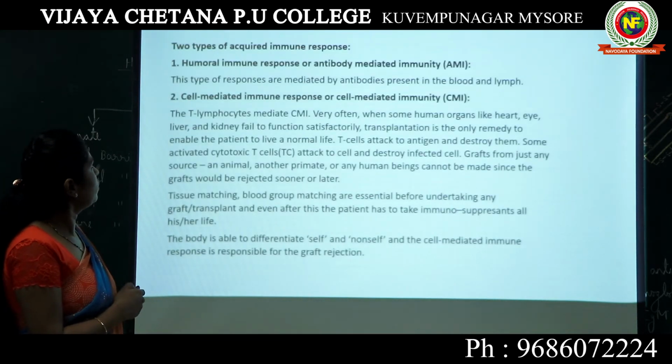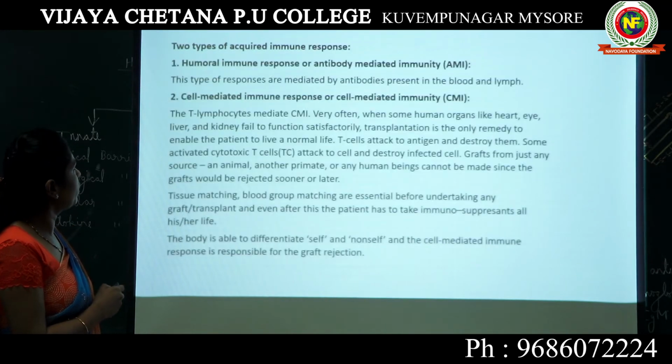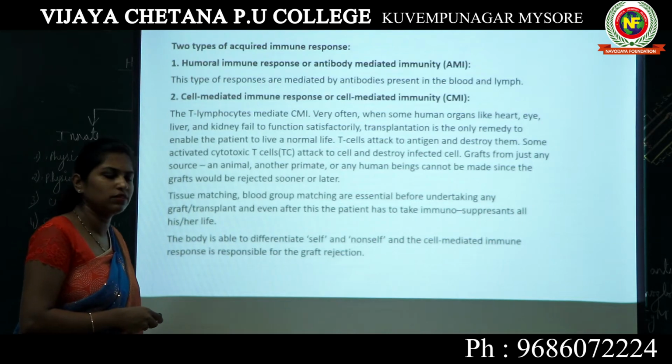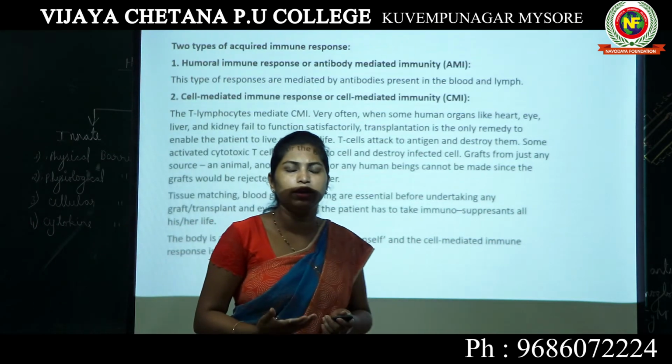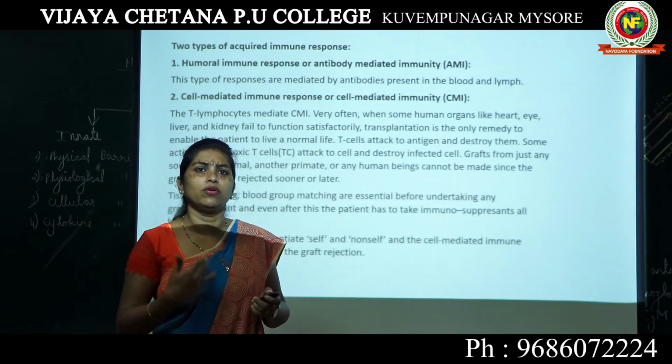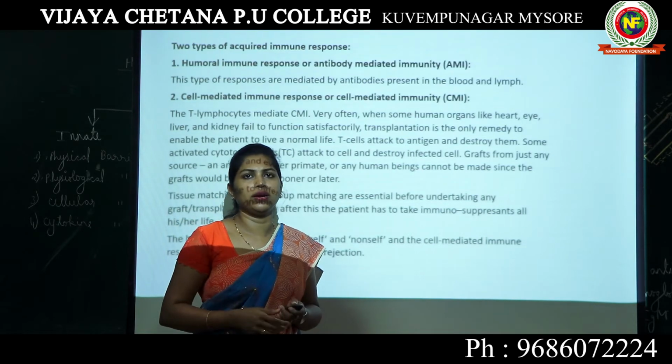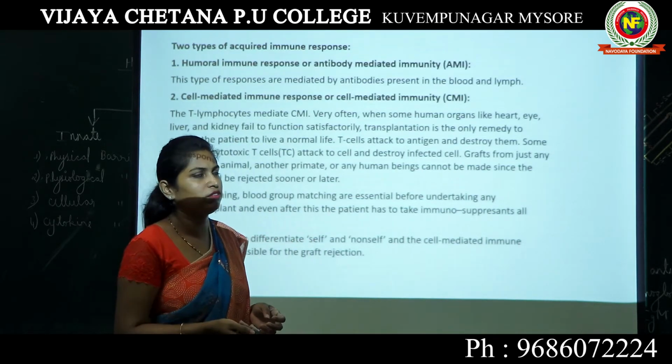Now, we will look into the next topic, which is the 2 types of acquired immune responses. You know what acquired immunity is: the immunity which is obtained or gained or acquired in the lifespan of a person.